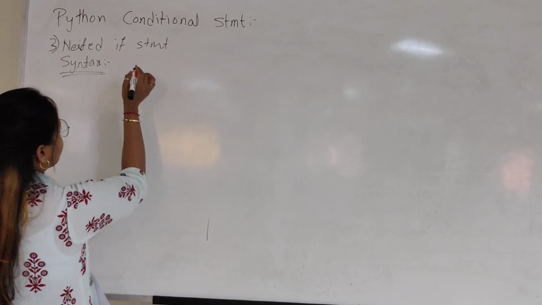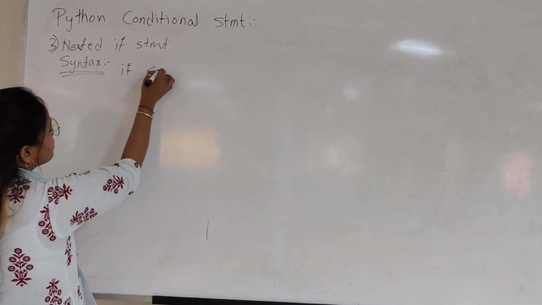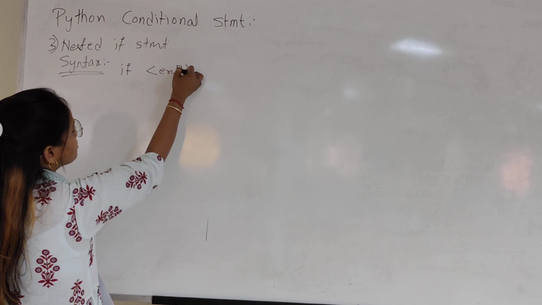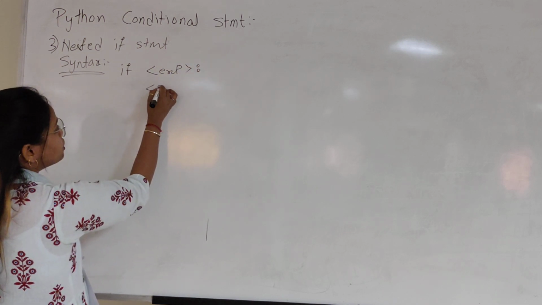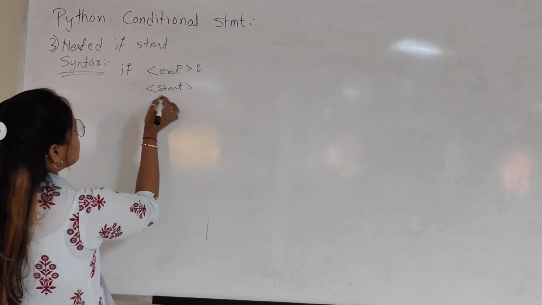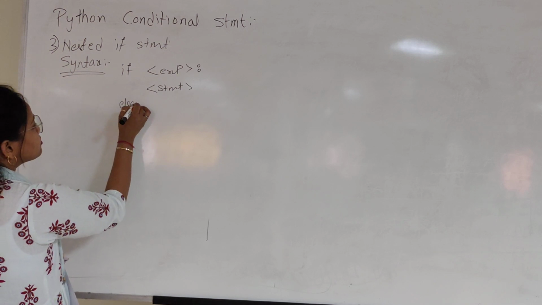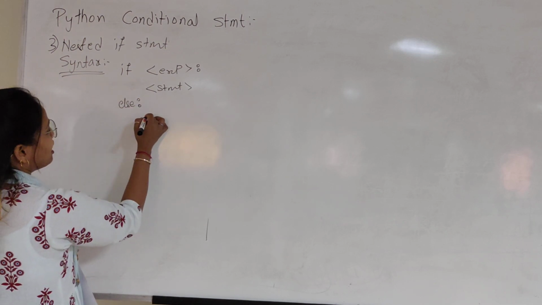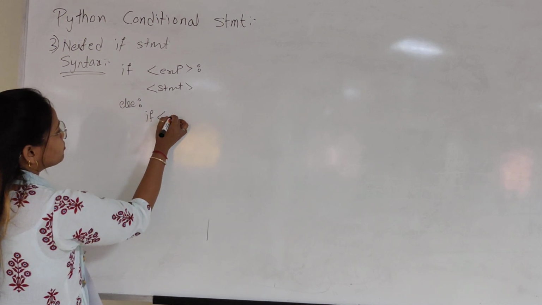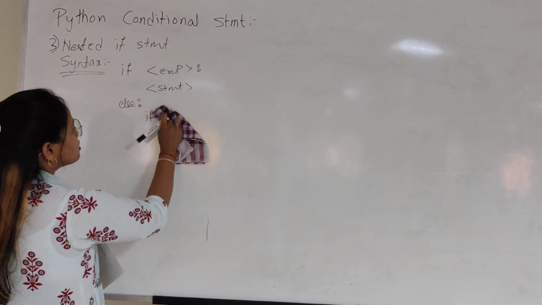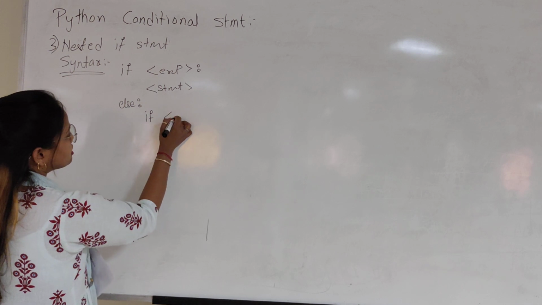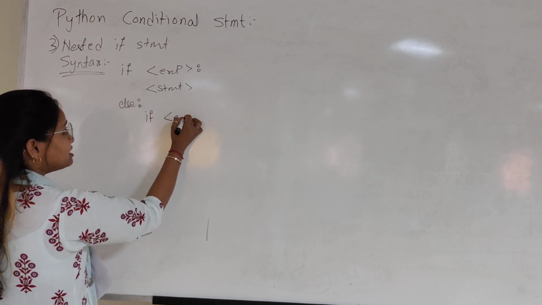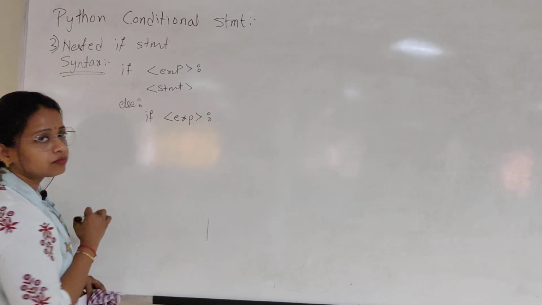So nested if: if the expression is true, then execute the statement, else. Okay, suppose inside the else I have another if. Else, again check another expression.